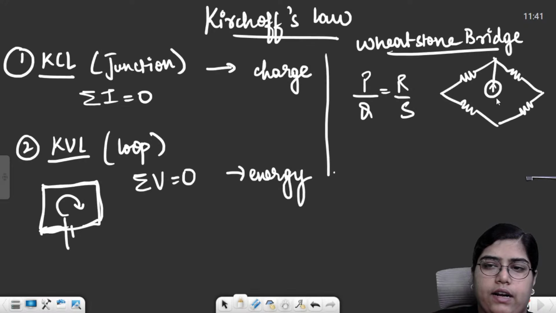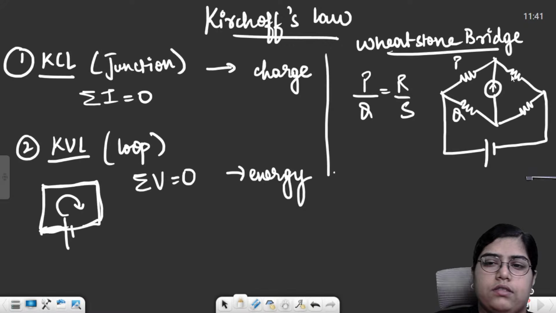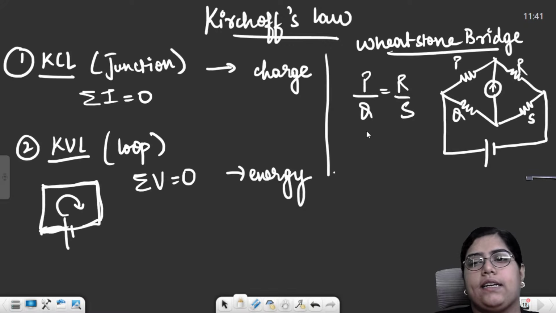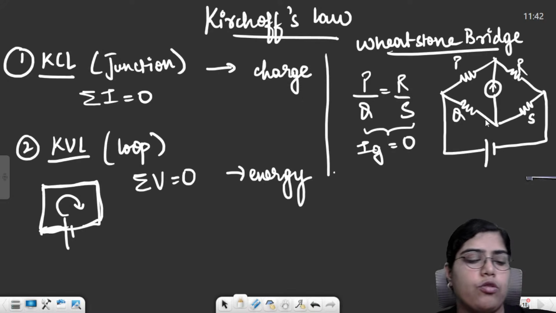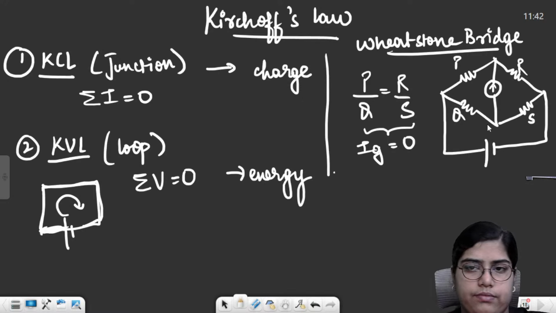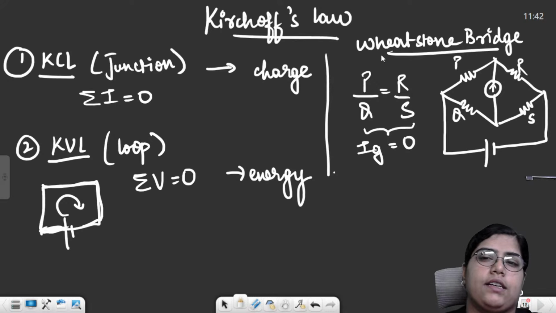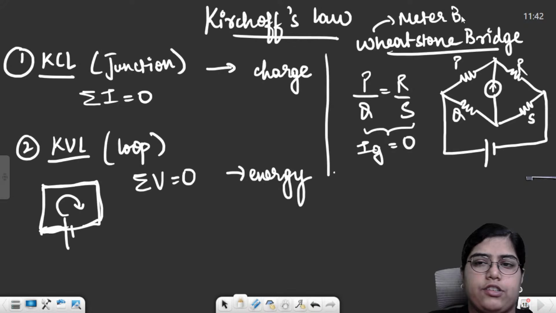In the middle we had a galvanometer, and this whole setup was connected to a battery. If this is P, this is Q, this resistor is R, this is S, this was the balance condition, and under the balance condition, the current through the galvanometer will be zero. That means we can simply remove this middle branch. Based on this balancing condition of the Wheatstone bridge, we had the meter bridge.